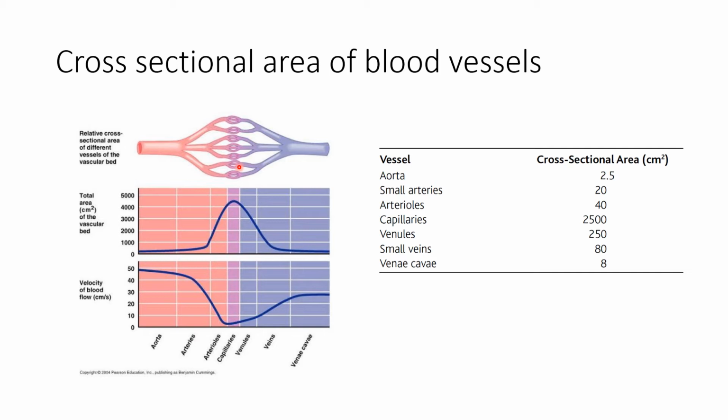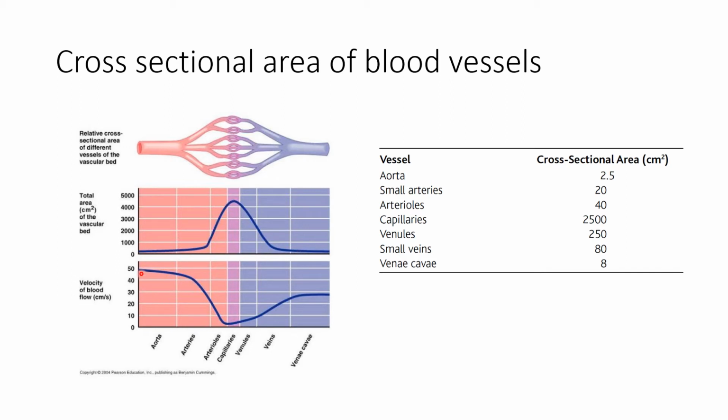Always remember that the diameter of the aorta is more, but the cross-sectional area of the aorta is the smallest, and the diameter of the capillary is small, but all the capillaries together form the largest cross-sectional area, about 2500 centimeter square. Now the cross-sectional area in the venules is 250 centimeter square, in the small vein it is 80 centimeter square, and in the vena cava it is 8 centimeter square.